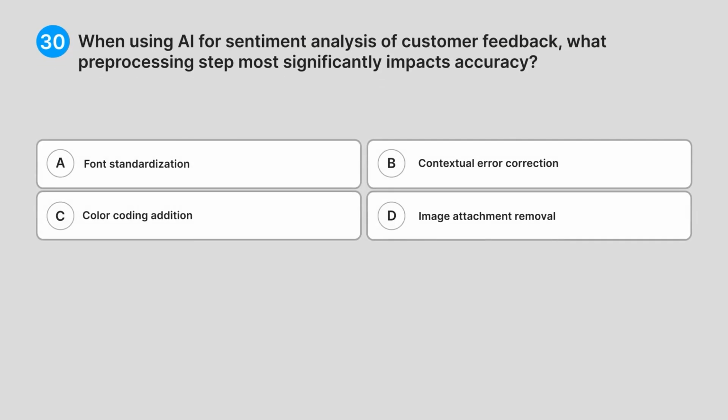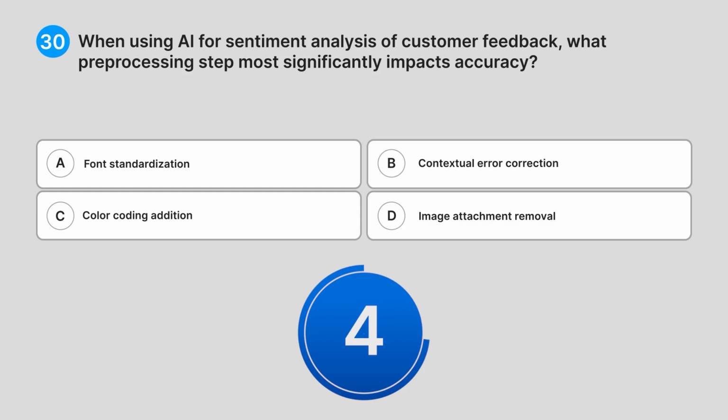30. When using AI for sentiment analysis of customer feedback, what pre-processing step most significantly impacts accuracy? A. Font standardization. B. Contextual error correction. C. Color coding addition. D. Image attachment removal. Do you know the answer?